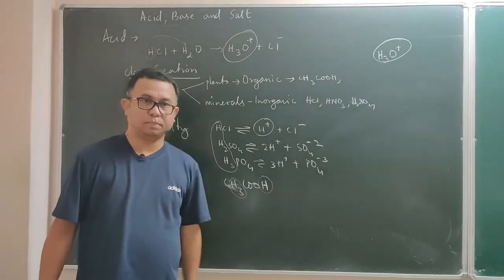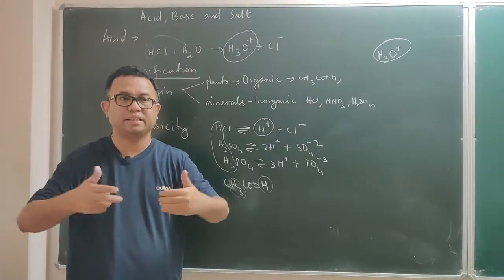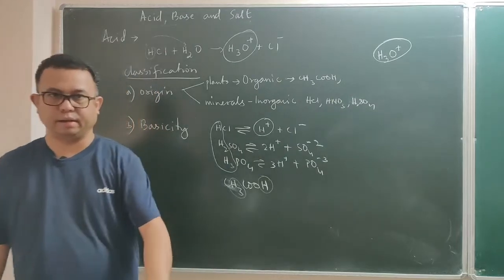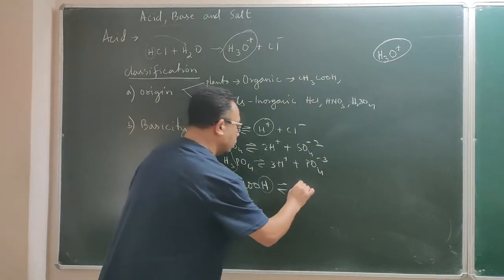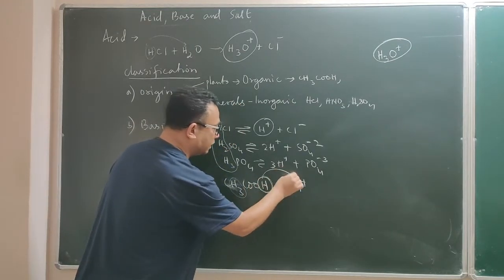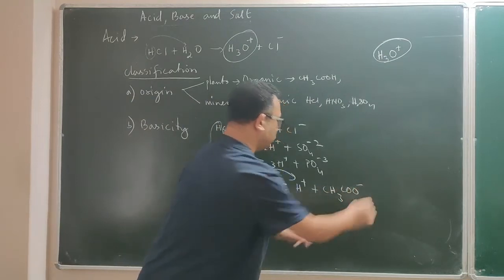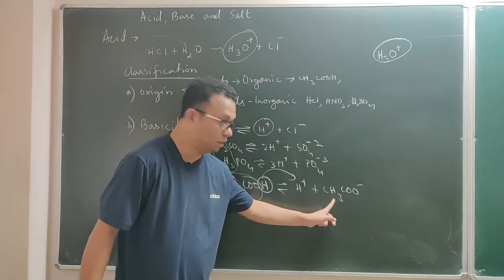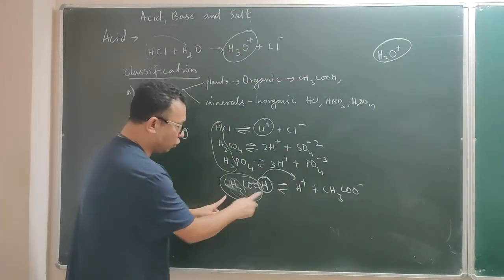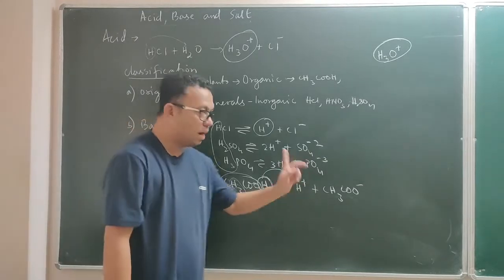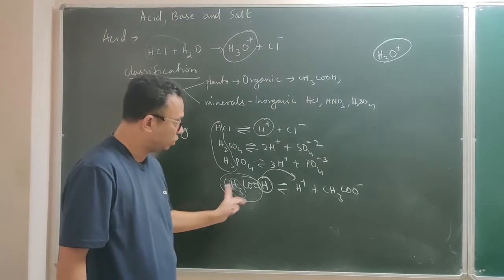Even though 4 hydrogen are present, how many hydrogen ions are ionizable? Ionizable means it gets separated into a positive ion, the hydrogen ion. When acetic acid ionizes, it gives you H plus, and the rest becomes acetate, CH3COO. The 3 hydrogen have gone into the acetate, the negative ion, but only 1 hydrogen was getting ionized. So for 1 molecule, only 1.